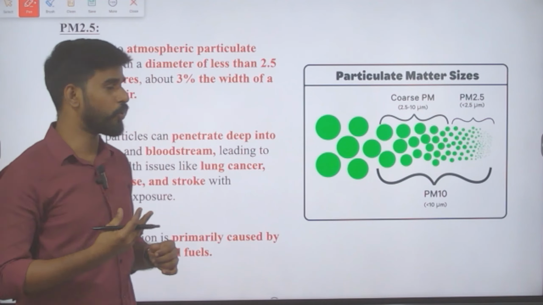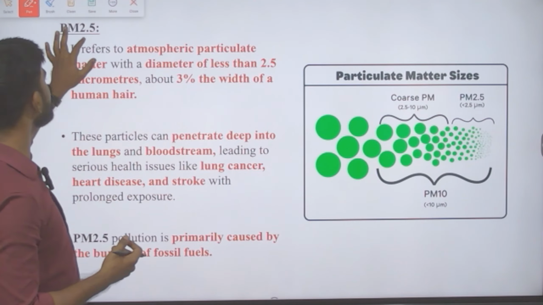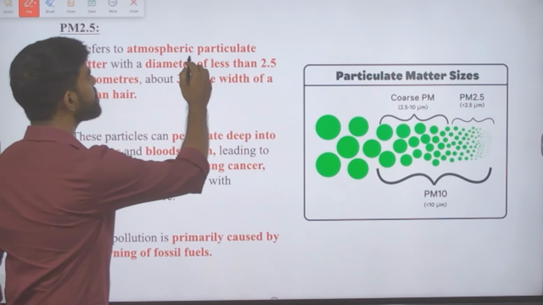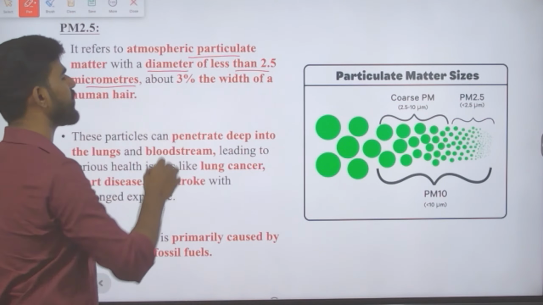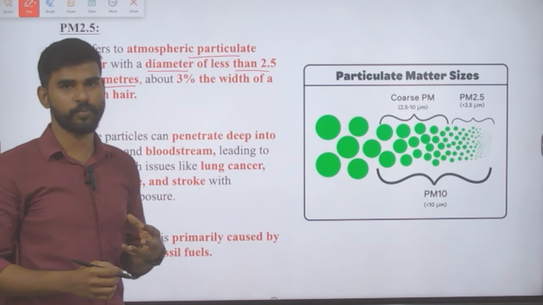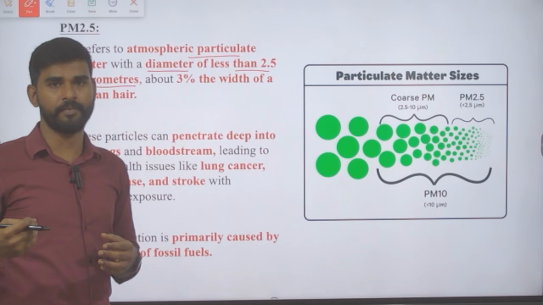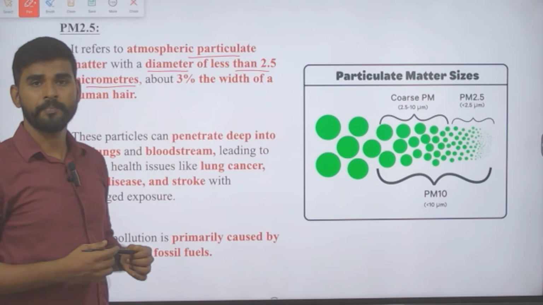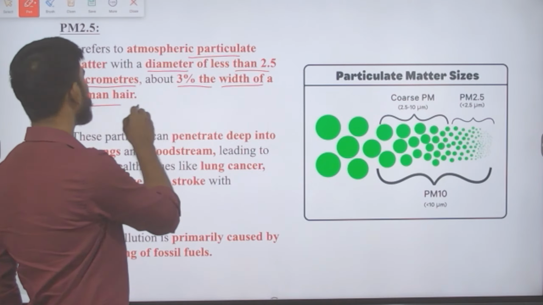Next, we are talking about PM 2.5, but what is PM 2.5? That we need to know. Okay, so it refers to atmospheric particulate matter. So PM here is particulate matter. Those particulate matter with a diameter of less than 2.5 micrometer is called PM 2.5. Okay, so when they have a diameter less than 2.5 micrometer, then it is called PM 2.5.